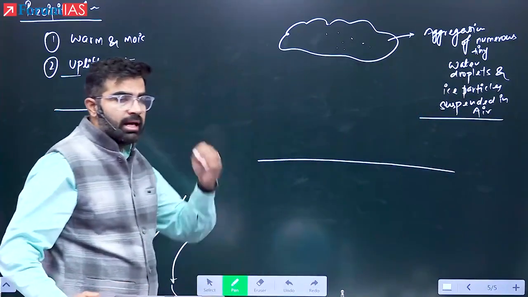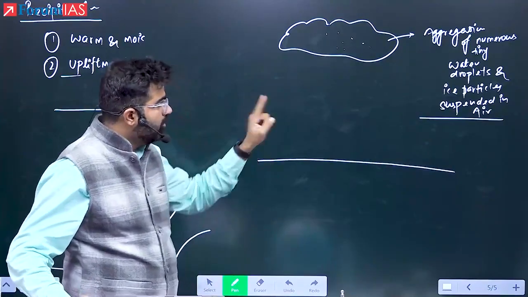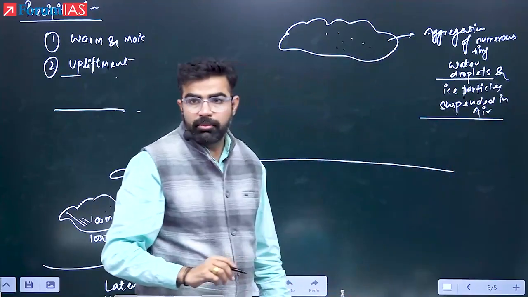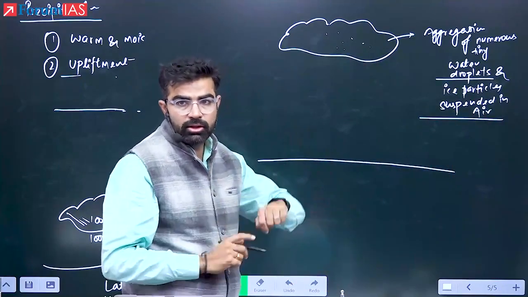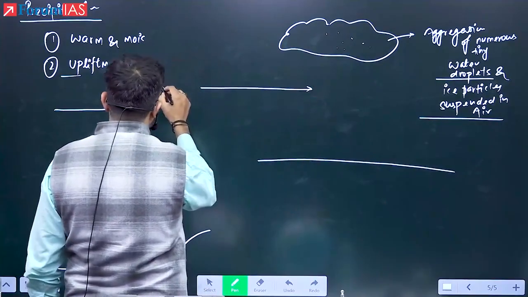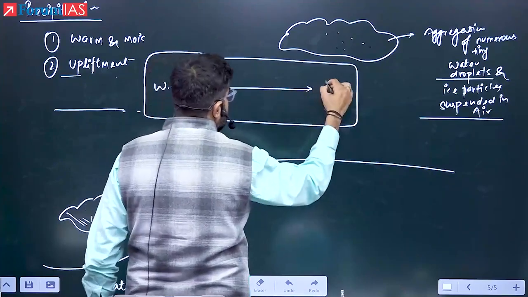What is cloud? Aggregation of n number of tiny water droplets. The water droplets, when I say, it is liquid. I am not saying water vapor. Water vapor will convert into what? What is condensation? Condensation is the process in which water vapor will convert into what? Water droplet.